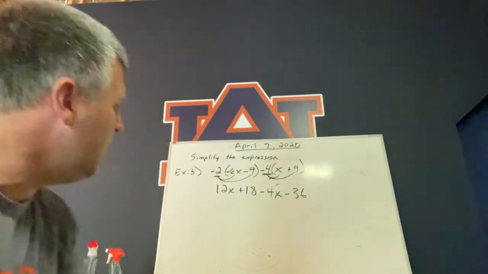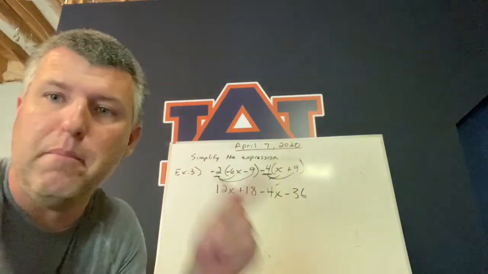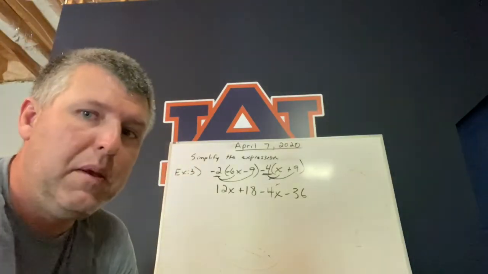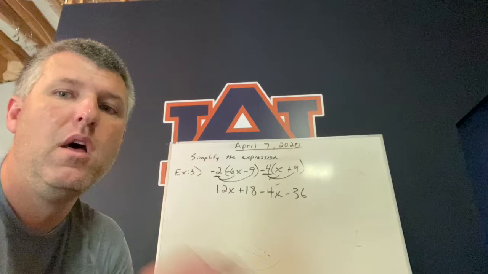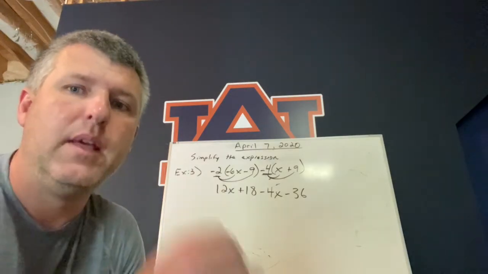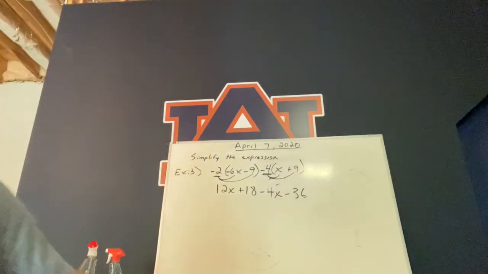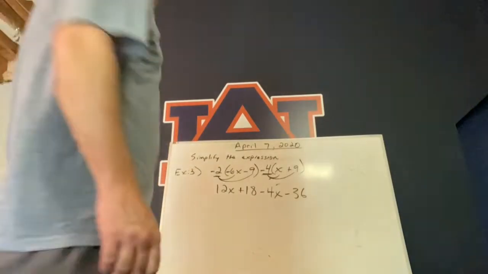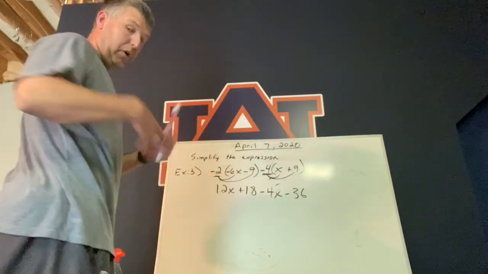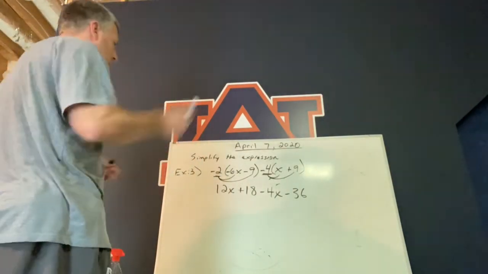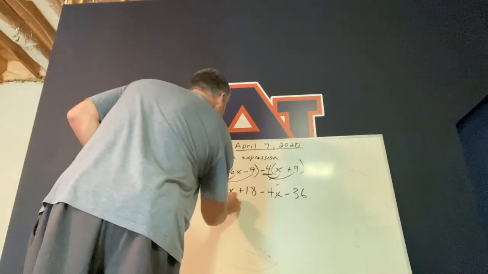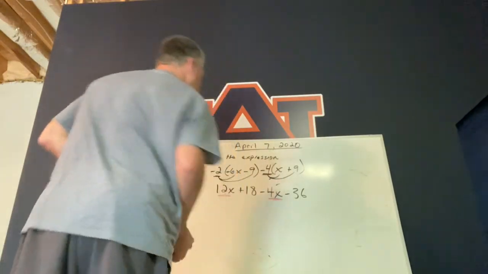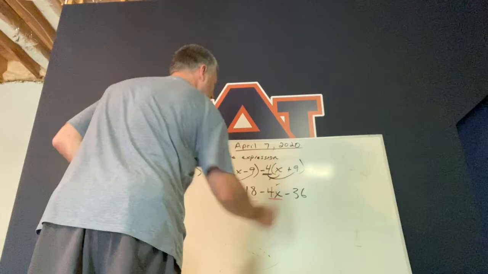So the next thing that we can do is simply combine like terms. Once we combine like terms for this problem, we will be done. The like terms are your x's, with the exact same exponent, and your numbers.